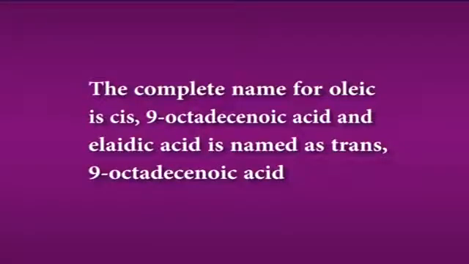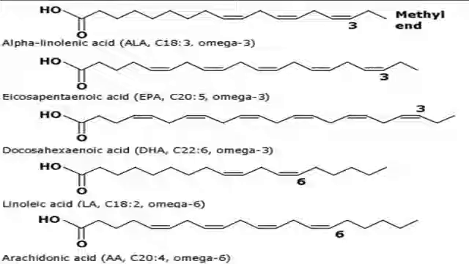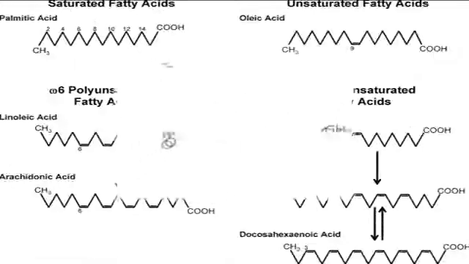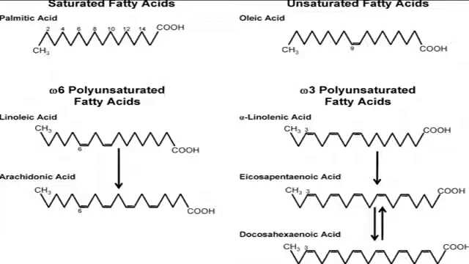The complete name for oleic acid is cis-9-octadecenoic acid, and elaidic acid is named trans-9-octadecenoic acid. By looking at a systematic name for a fatty acid, it is possible to tell how many carbon atoms it contains and how many double bonds there are and where they are located. Each name gives important information about the fatty acid that is not available just by looking at the trivial or the omega name of the acid.